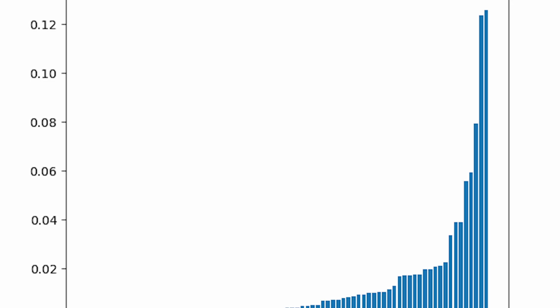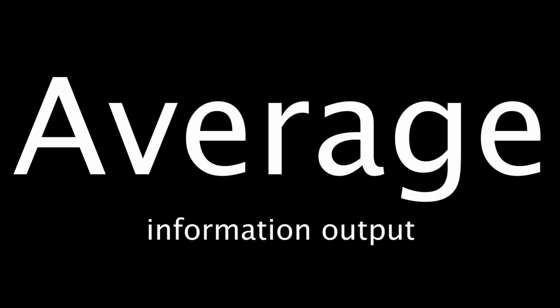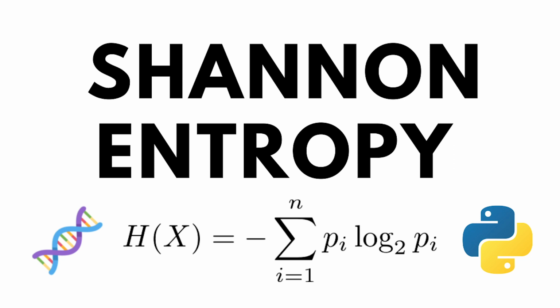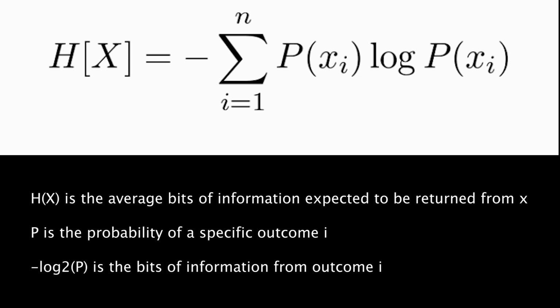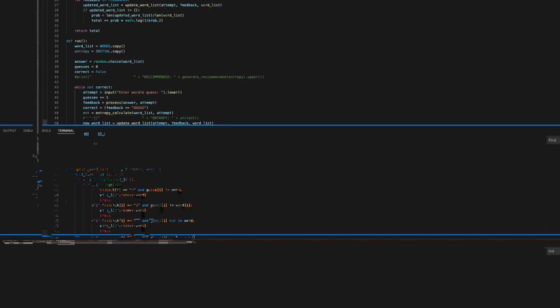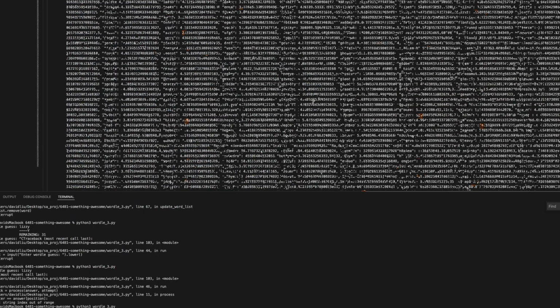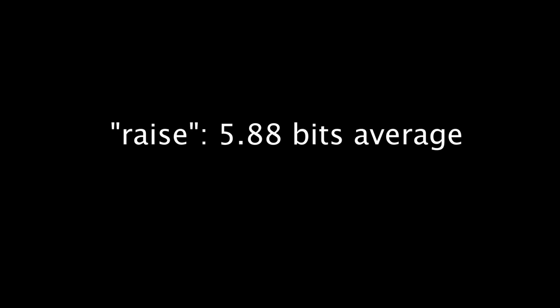Since there are different outputs with different probabilities, we want to choose the input that produces the highest average information output. Shannon's entropy measures the uncertainty of a probability distribution through this formula. H(x) is the average bits of information expected to be returned from the input x. P is the probability of a specific outcome, and minus log2 p is the bits of information from an outcome with the probability p. I made a Python program that calculates H(x) for each word in the list of possible answers. The starting word with the highest H(x) is race at 5.88 bits. In comparison, the starting word with the lowest H(x) is mama at 2.27 bits.